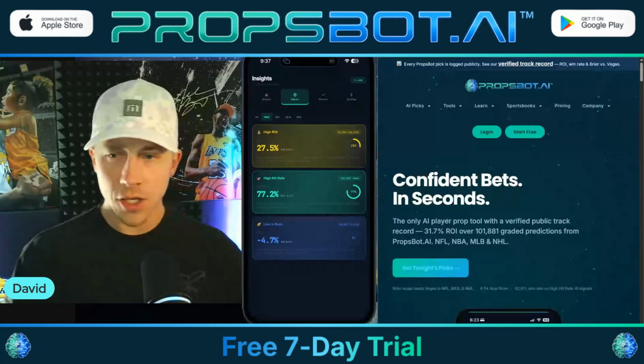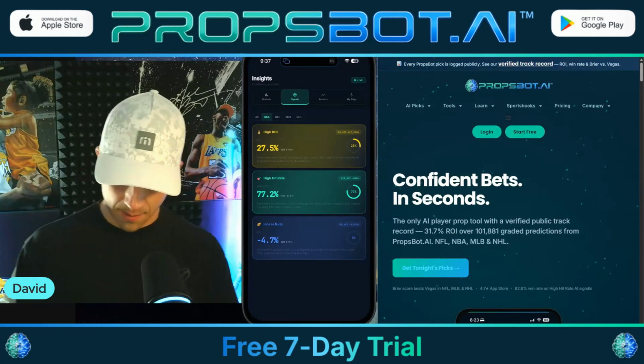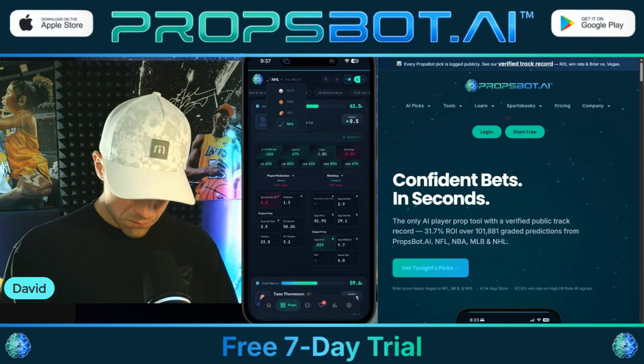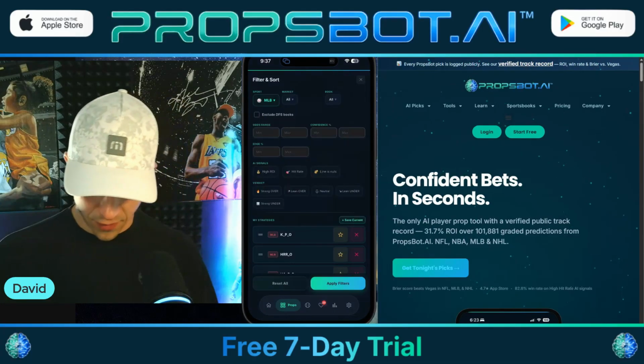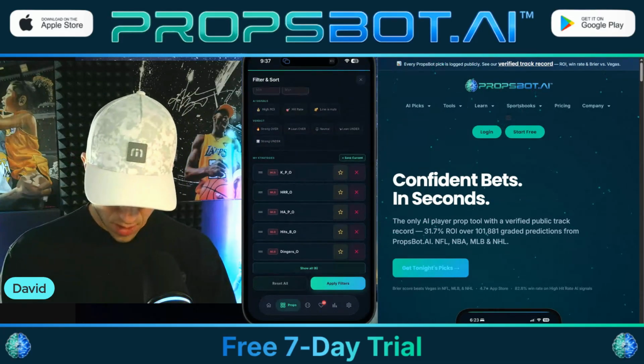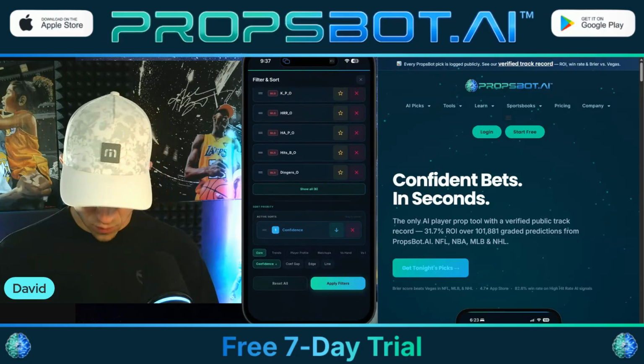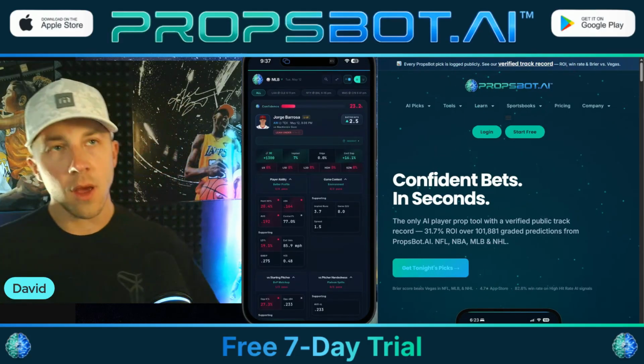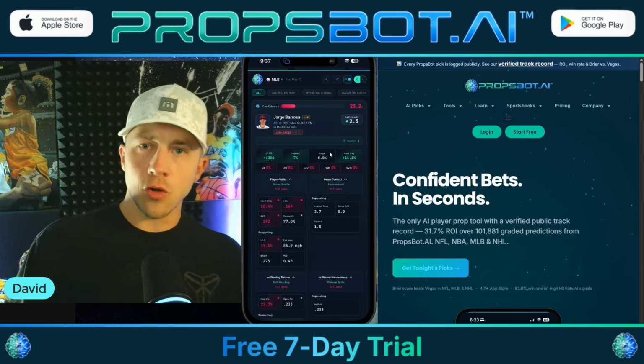Let's go ahead, do a little picture in picture. I've got the app pulled up over here. A lot of the games have already started, but we're just going to look at MLB, and we're going to sort by confidence score and confidence gap. And I'm going to put confidence gap above confidence score to start. This is what you do with that information.